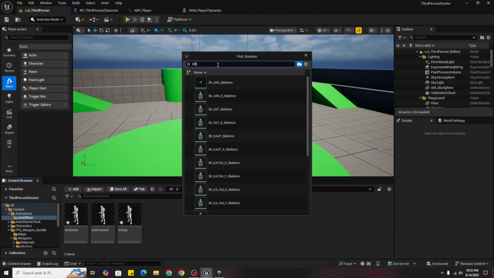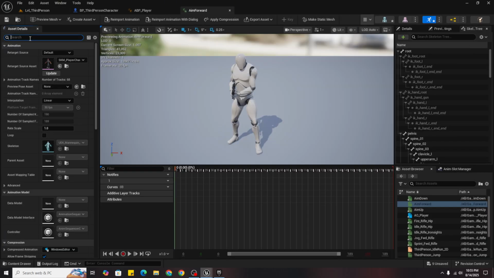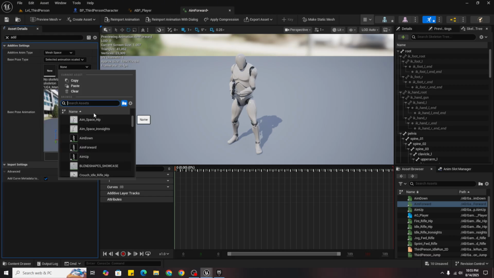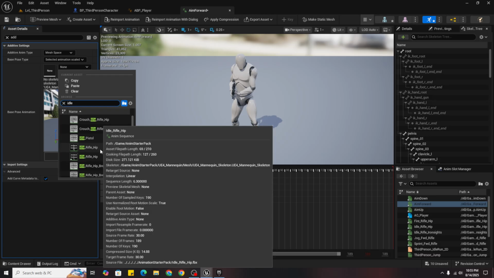Open each of them, then write additive here. So additive to mesh space and scale, selected animation scale, and it should be a rifle idle, idle rifle hip, idle underscore rifle hip, idle rifle hip.